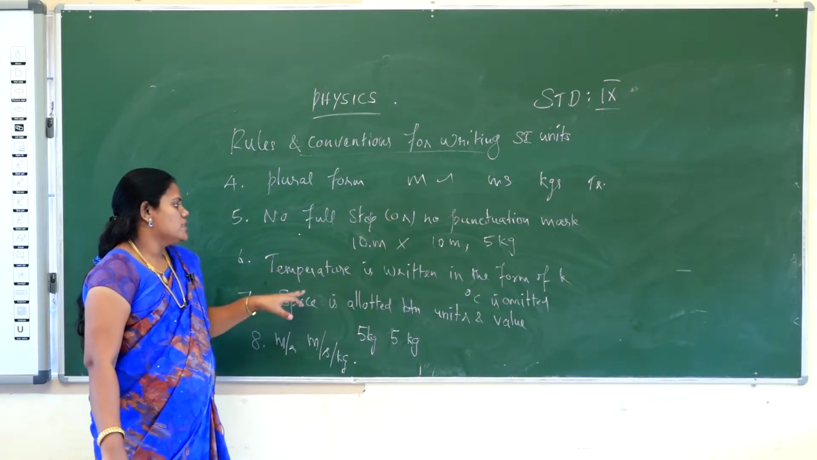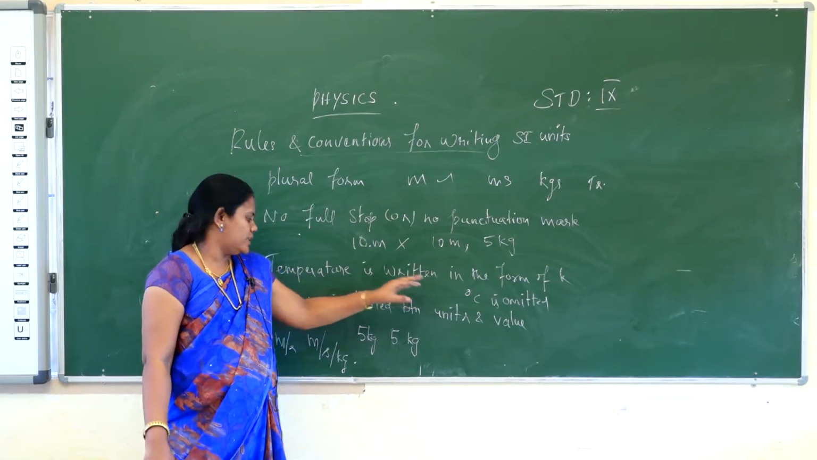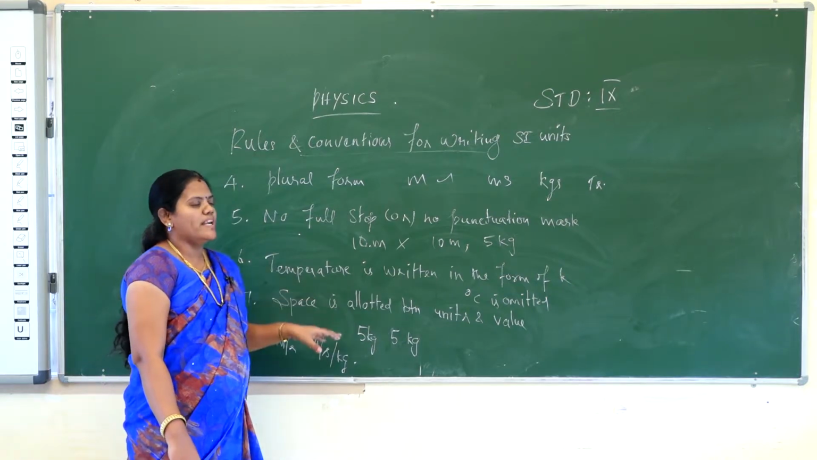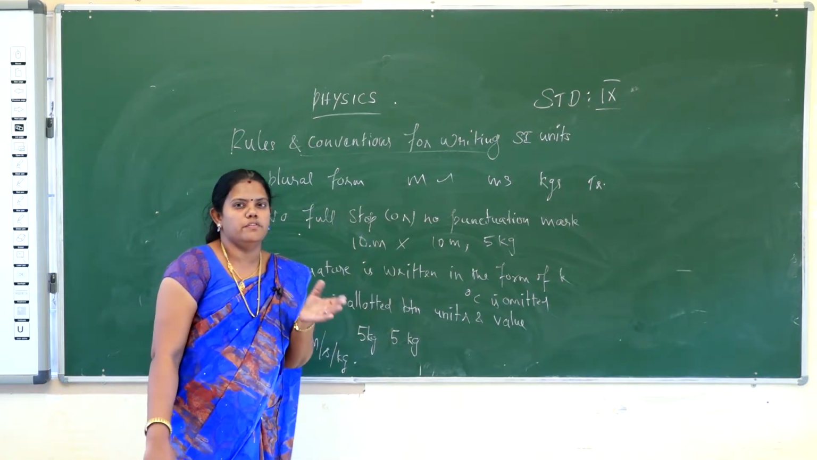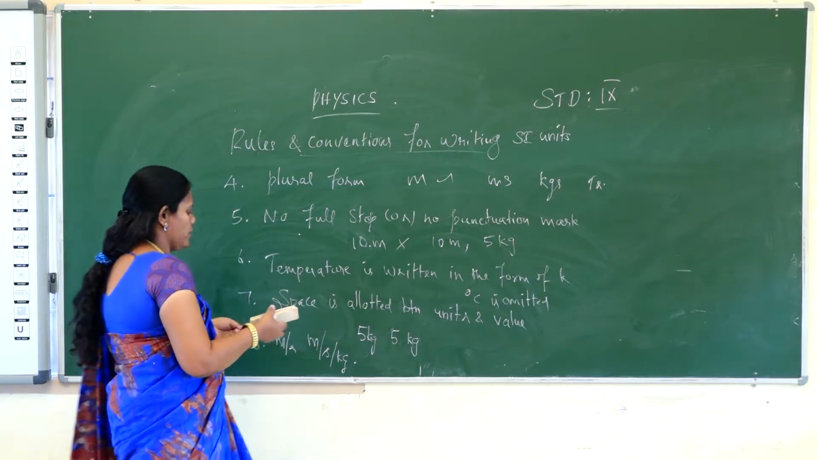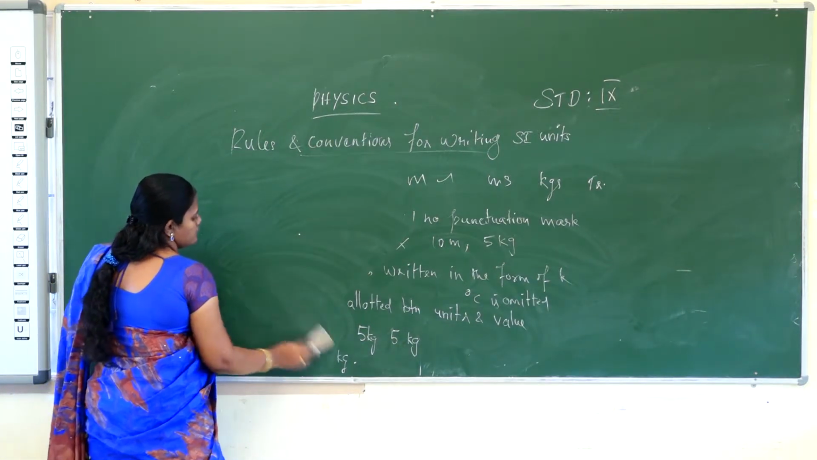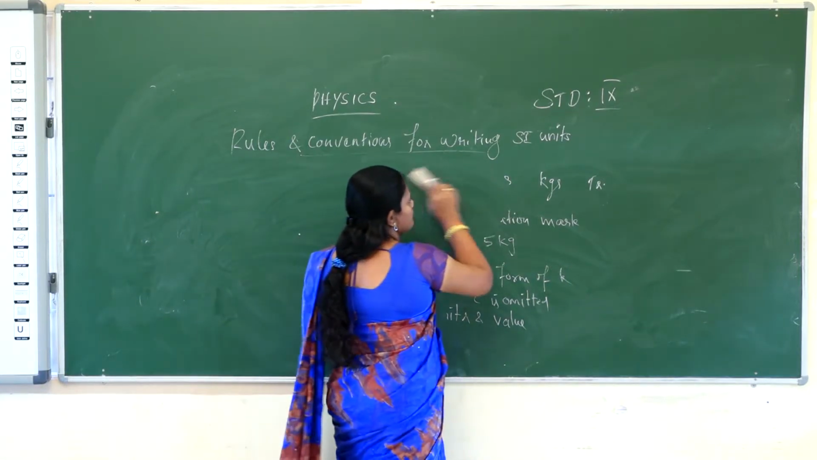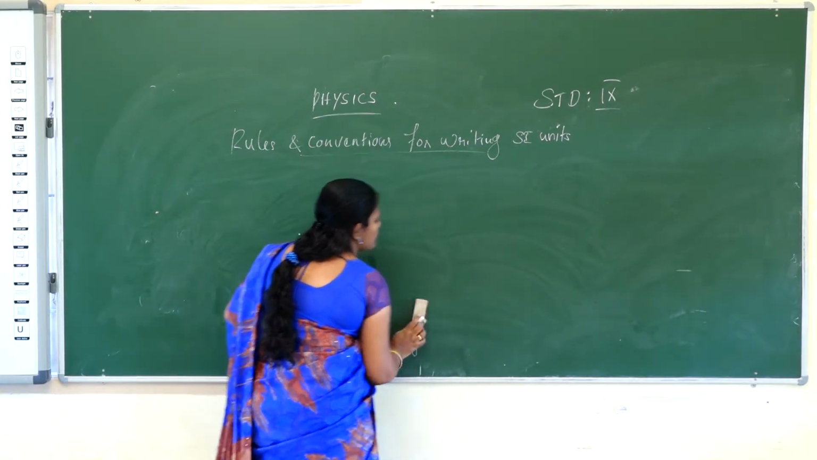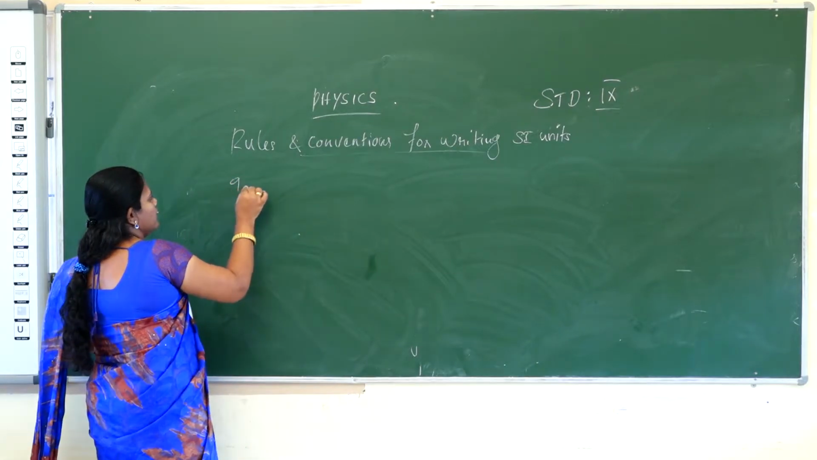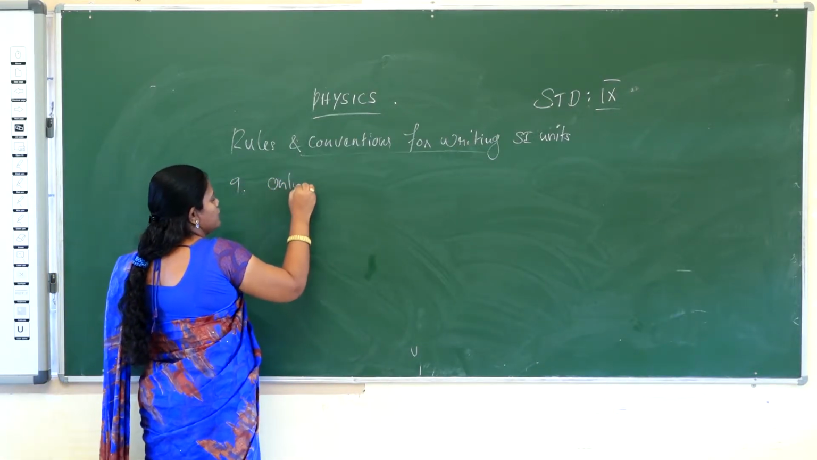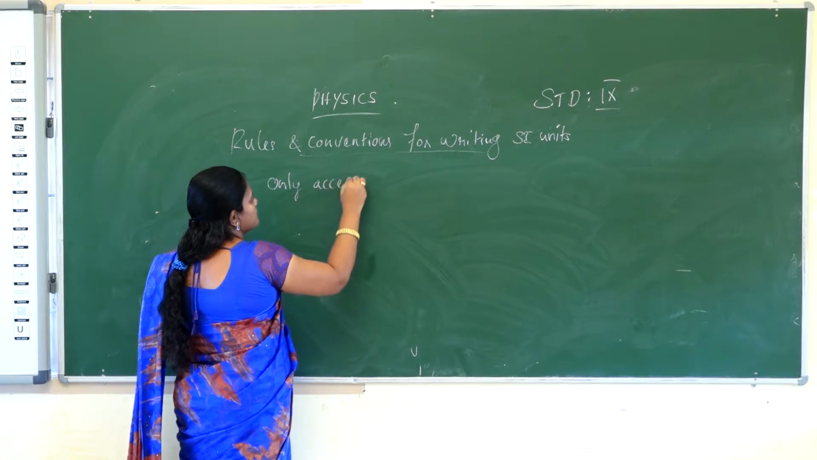And the 7th point, space is allotted between the value and the unit. And the 8th point, only one solidus is recommended for the division of something. And the 9th point, only accepted symbols should be used.